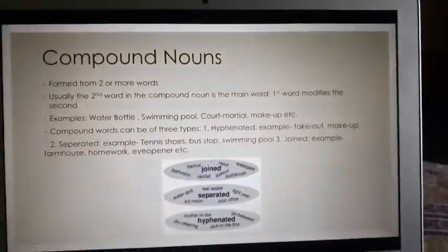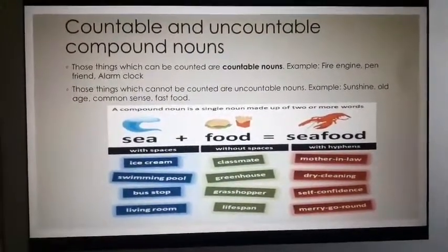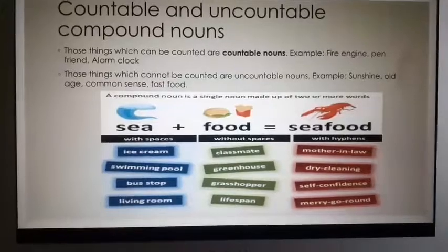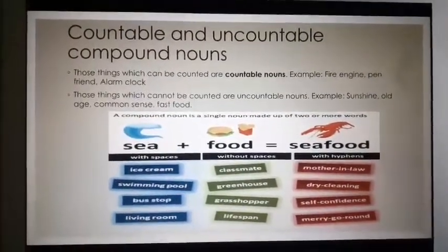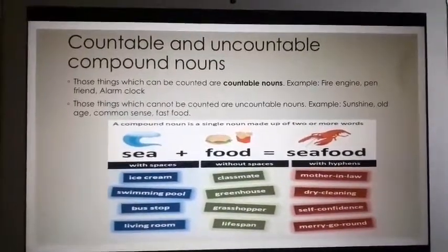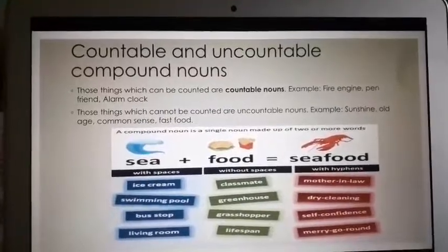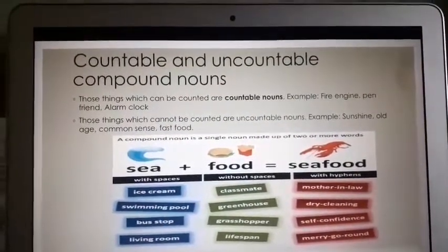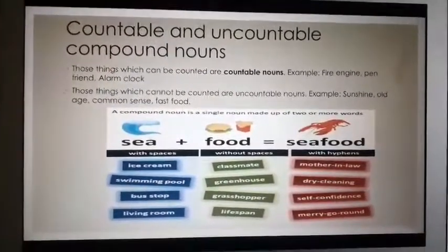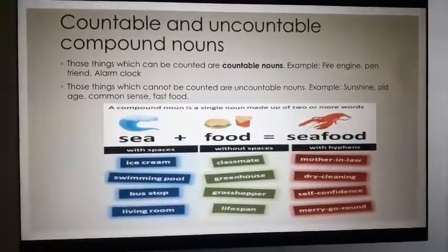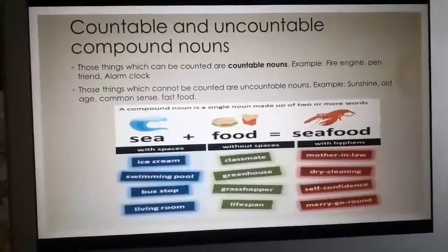Okay, students? So let's come to the next concept, which is countable and uncountable compound nouns. Now, there is a very simple rule to it. Do you understand the meaning of countable, which can be counted, and uncountable, which cannot be counted? So those things which can be counted are countable nouns. For example, fire engine. Can it be counted? Yes, fire engines can be counted. You can count it, right?